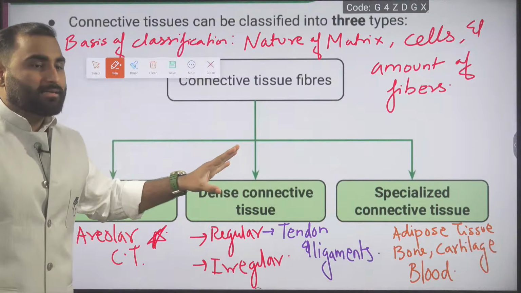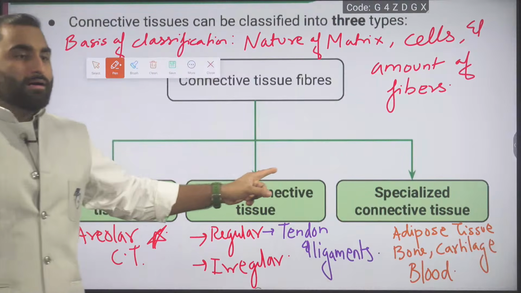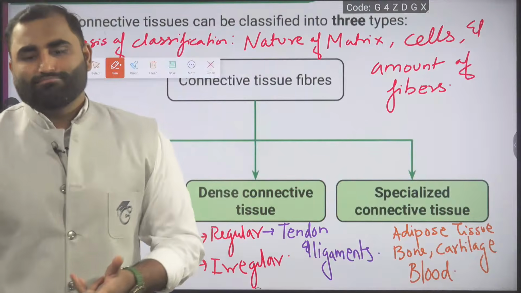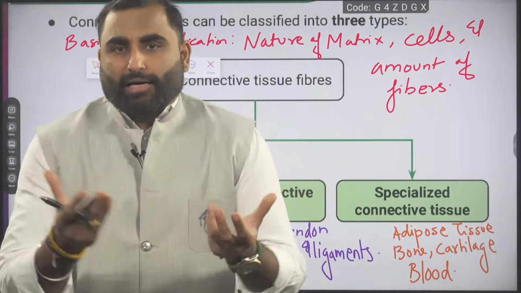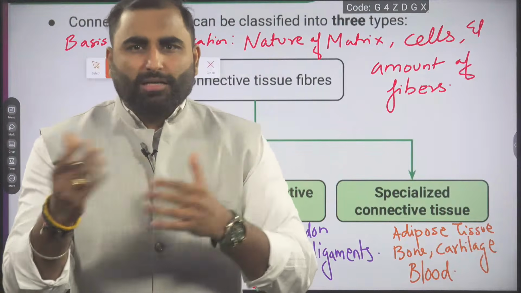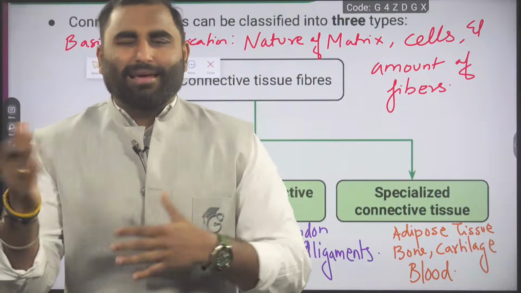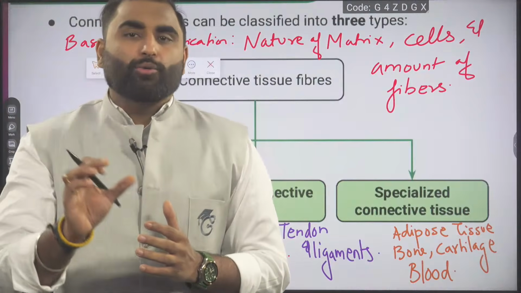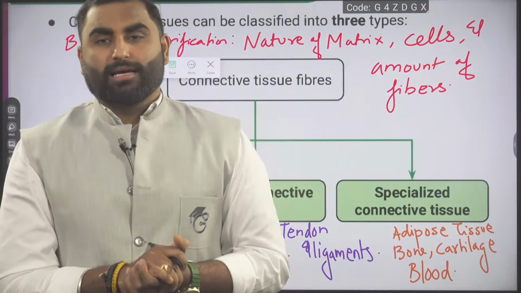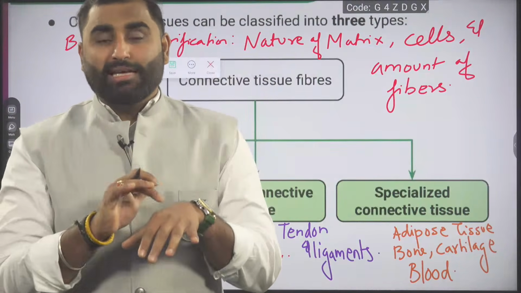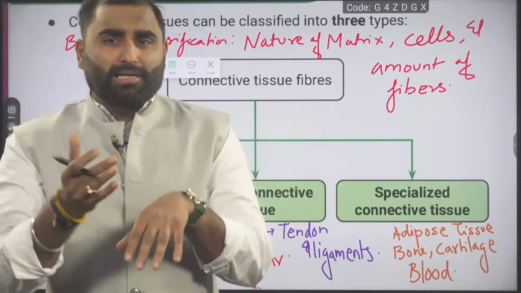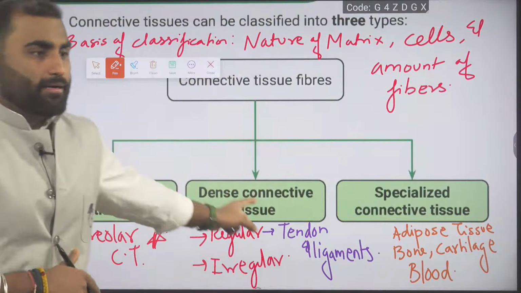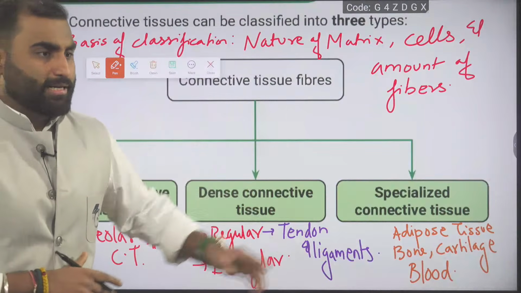In dense, we are having irregular, regular. In regular, there are tendon and ligaments. Irregular is kind of a connective tissue where certain collagen fibers are there, but they are irregularly arranged. At certain places of your body, you have irregular dense connective tissue, mostly beneath your skin. The best common example is just below your skin. They are not further classified, like dense is further classified into tendon and ligaments.